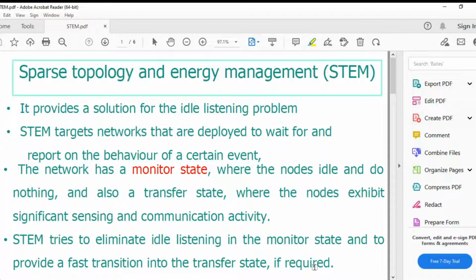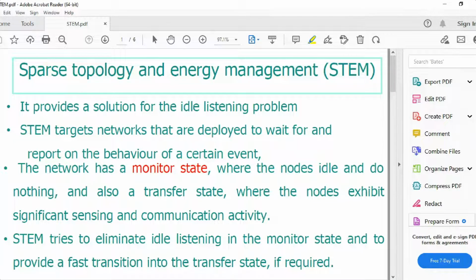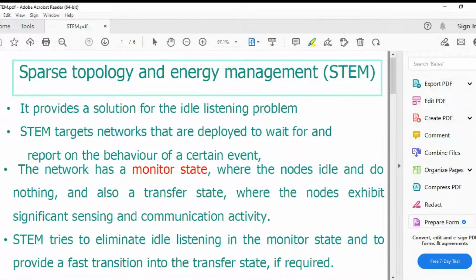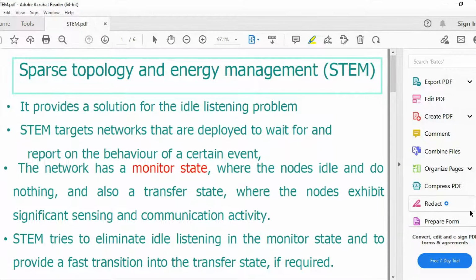In today's session, we are going to discuss a low duty cycle and wake-up concept protocol. One such protocol is Sparse Topology and Energy Management, shortly abbreviated as STEM. This provides a solution for idle listening. That is, whenever the node is deployed to wait, automatically its behavior is going to change.